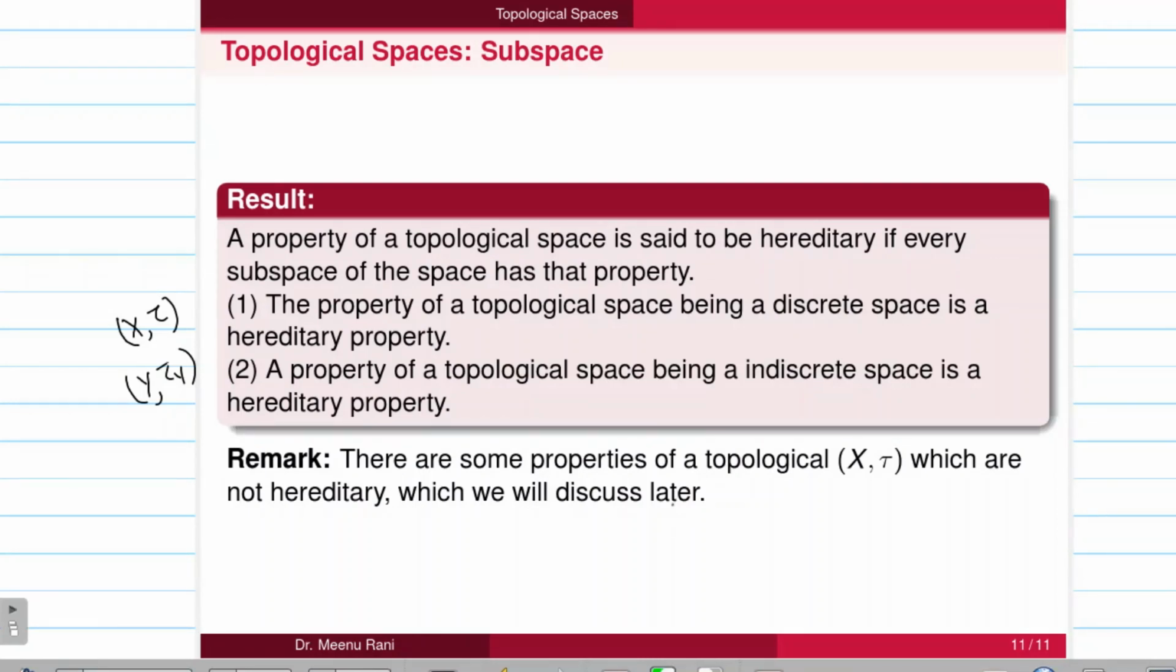So here we end our lecture. In this lecture we have discussed some results based on subspaces and subbases of topological spaces. In the next lecture we will discuss continuity in topological spaces.